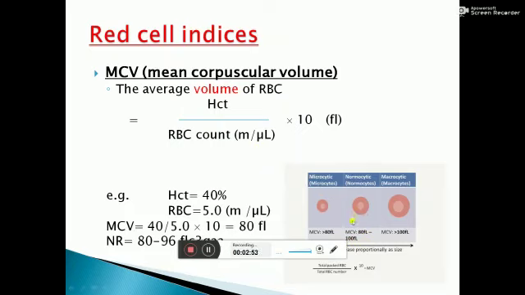When MCV is normal, RBC is called normocytic and the central one-third pallor is maintained. When MCV is less than 80 femtoliter, the size of RBC is reduced, called microcytic RBC. When MCV is more than 100 femtoliter, the size of RBC is increased, so it is called macrocytic RBC.